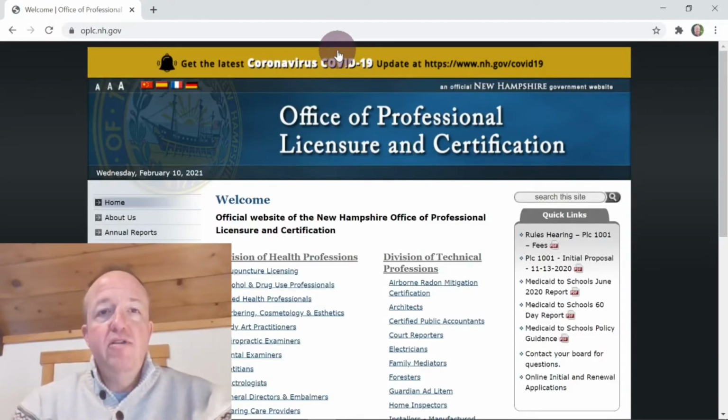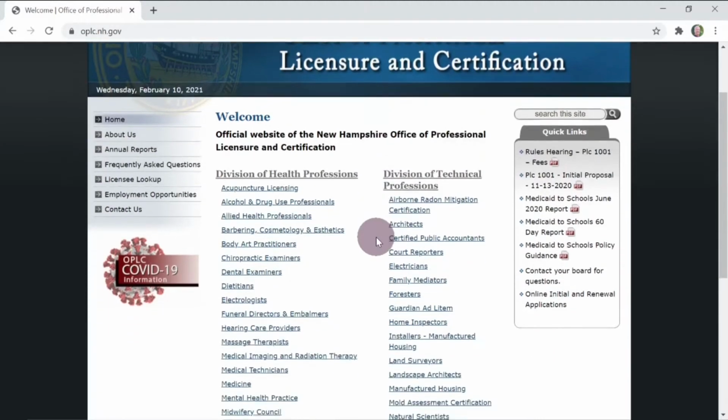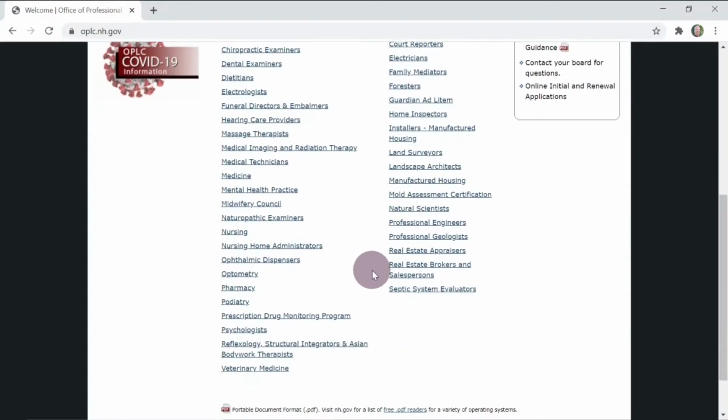I'm going to make myself disappear so you can see my entire screen. And here we are at the Office of Professional Licensure and Certification webpage, OPLC. Over here on the right-hand side, you can see under this column that says Division of Technical Professions. We want to scroll down until we find real estate brokers and salespersons.